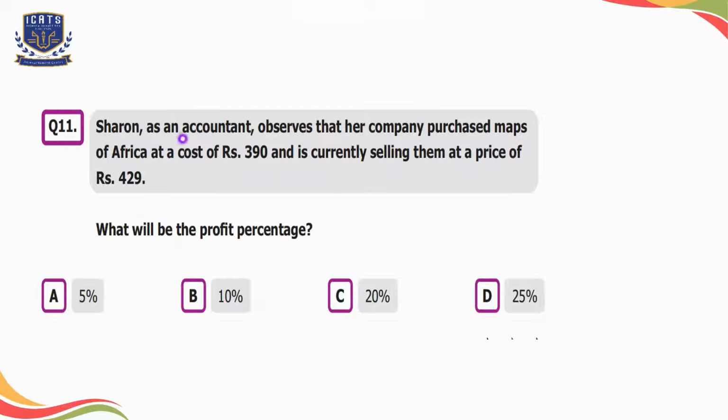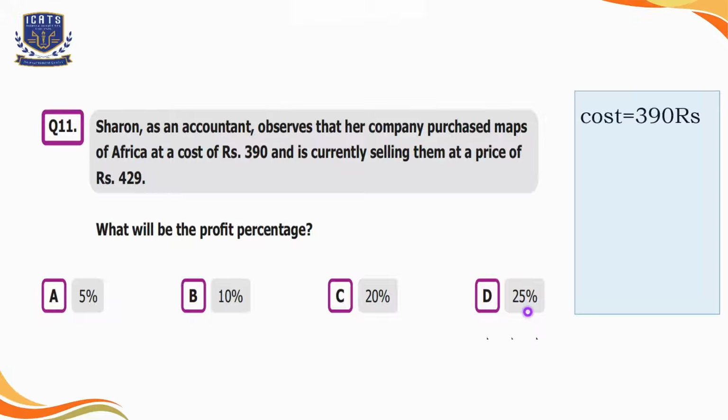Question number 11. Sharon, as an accountant, observes that her company purchased maps of Africa at a cost of rupees 390 and is currently selling them at the price of rupees 429. What will be the profit percentage? Option A is 5%, option B is 10%, option C is 20%, and option D is 25%.